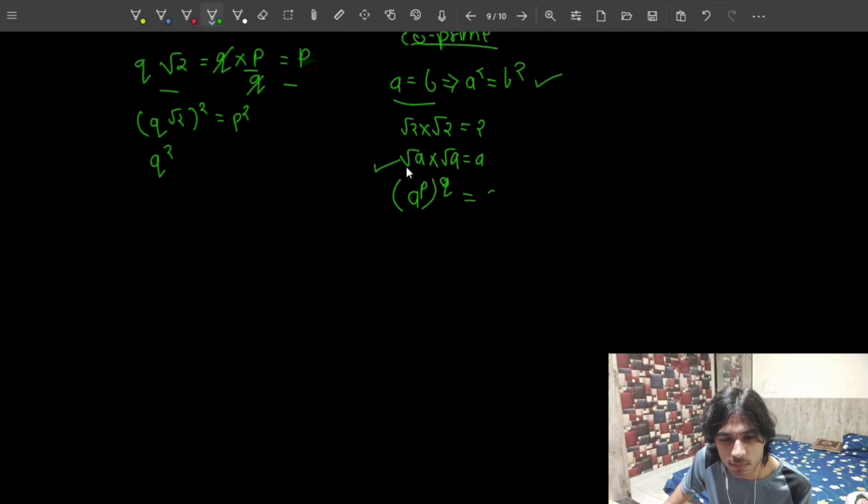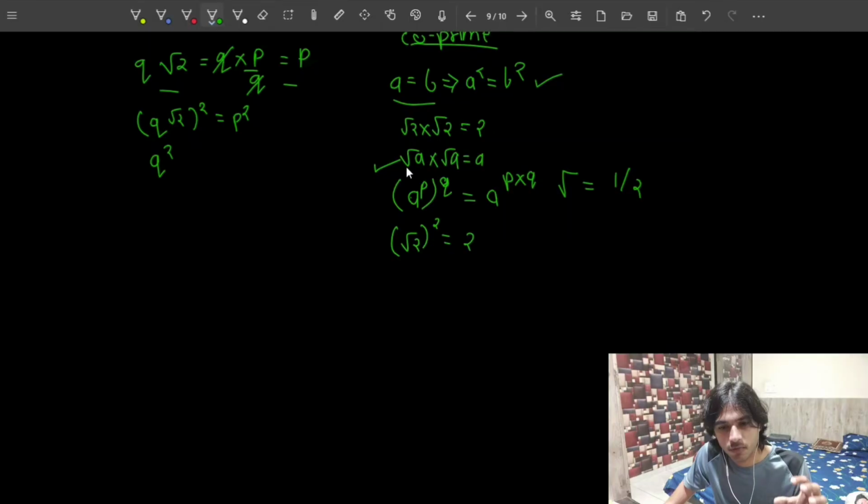So this simply equals p multiplied by q, right? In the same manner, root 2 simply means the number is raised to the power 1 by 2.